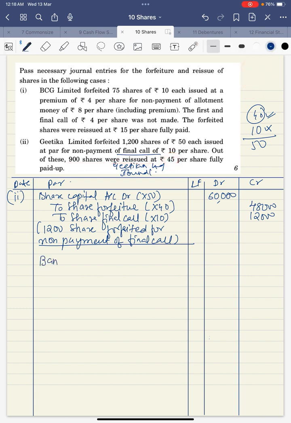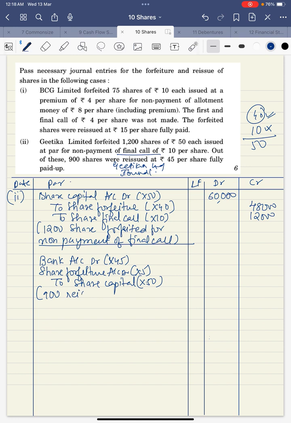My entry will be bank account debit into 45, share forfeiture account debit into 5, to share capital account into 50. How many shares reissued? 900 shares reissued. If you multiply, you'll get 40,500, 4,500, and 45,000.